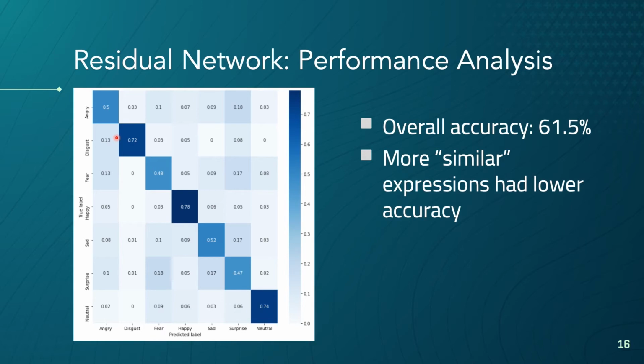We can attribute the group of expressions which are predicted with a lower accuracy to the observation that they resemble one another more closely, introducing some natural ambiguity and making them difficult to distinguish. This can be seen by the model's most frequent mistakes being labeling anger, fear, and sadness as surprise, as well as labeling surprise as fear and sadness.